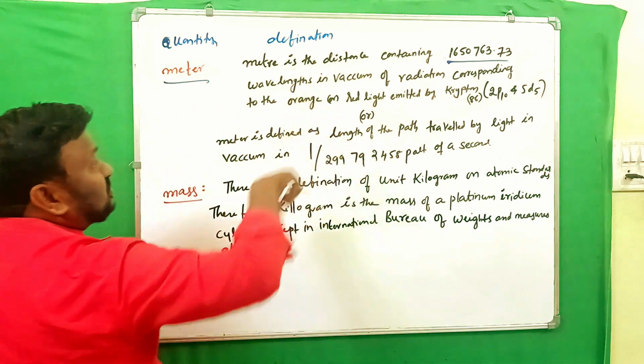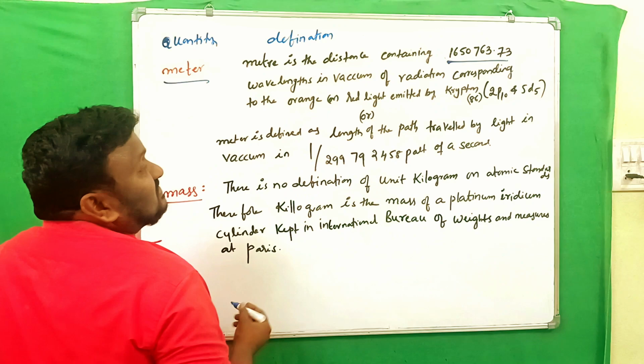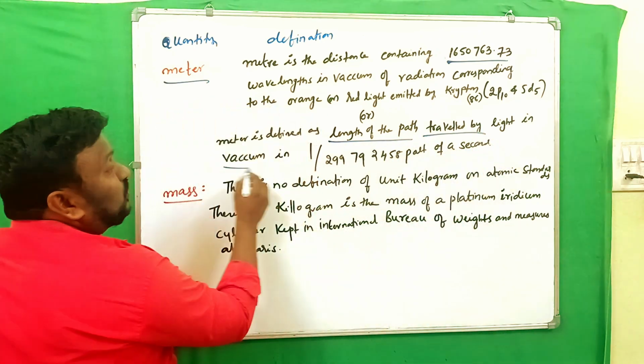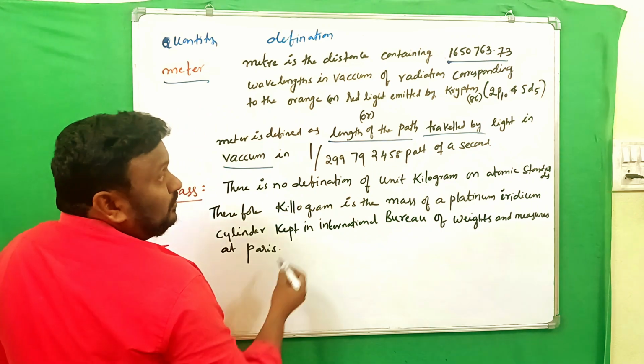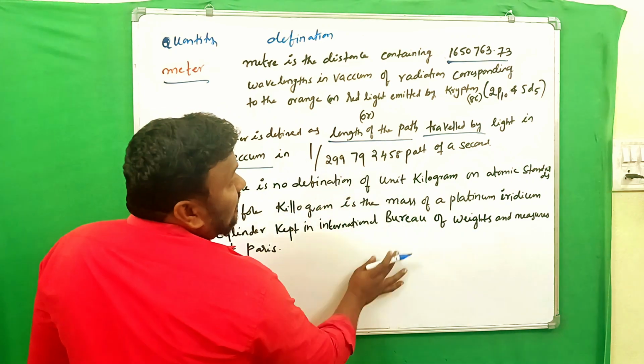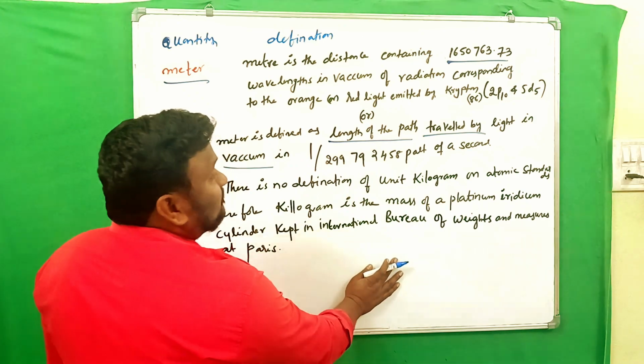సో దీనికి ఇంకో డెఫినేషన్ చూడండి. Meter is defined as the length of the path traveled by light in vacuum in 1/299792458 part of a second.